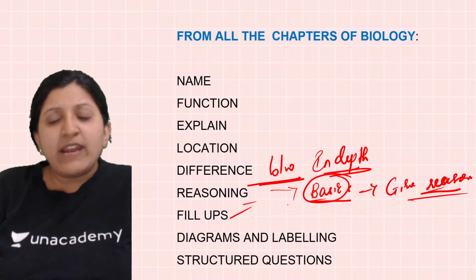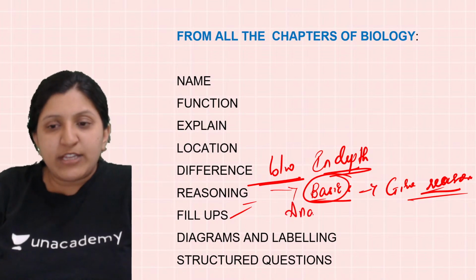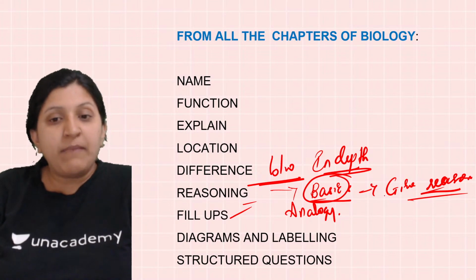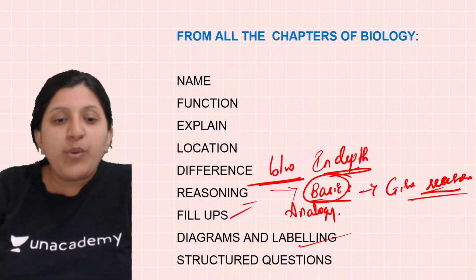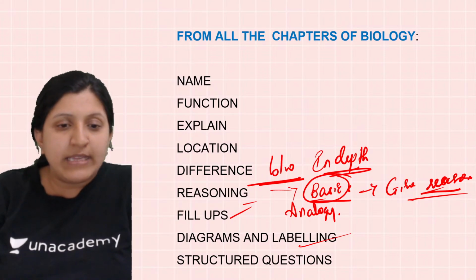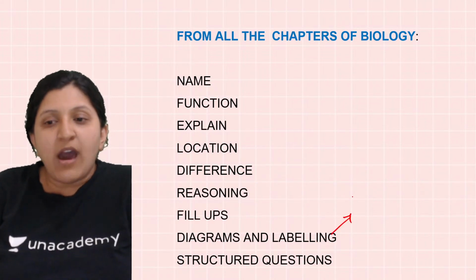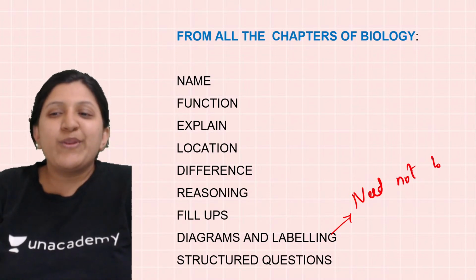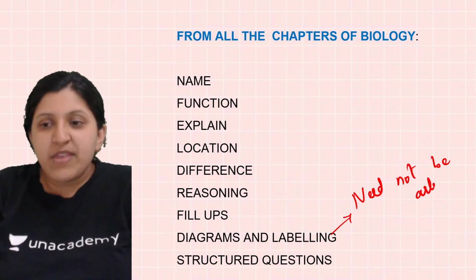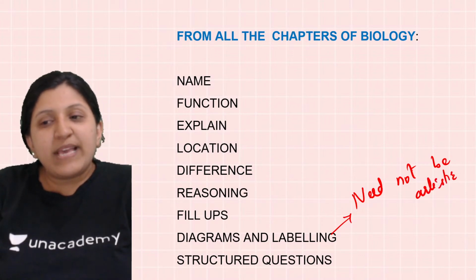Analogy type questions might be there, so there can be an analogy type of question. Then match the following might also be there. Diagram and labeling. When we mention diagram and labeling, you need not be artistic. Just keep that in mind. Just the basic labeling.